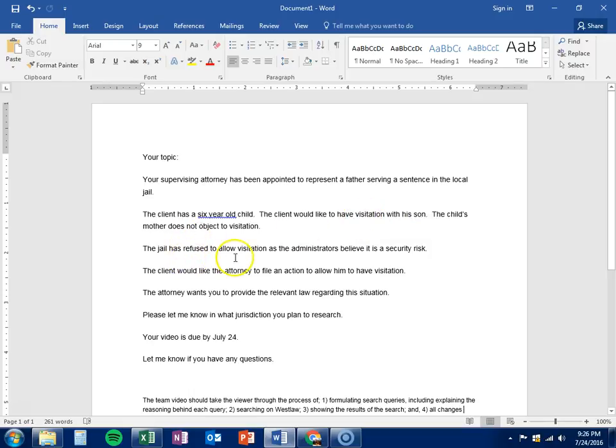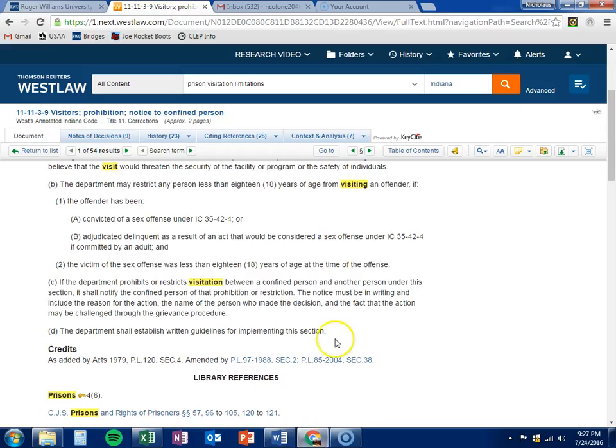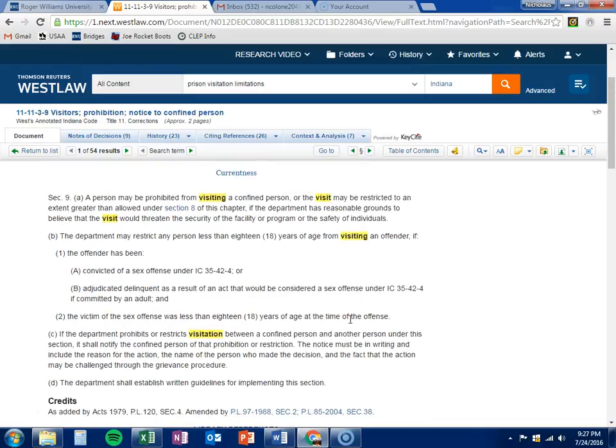The jail, so this is the department, has refused to allow visitation, as the administrators, so they would be aptly named in their written denial, believe it is a security risk. So they've given a reason. So they've complied with the law at this point. And it very much says in black and white that if the department has reasonable grounds to believe there is a threat to security or the program or safety of individuals, they can deny these requests.